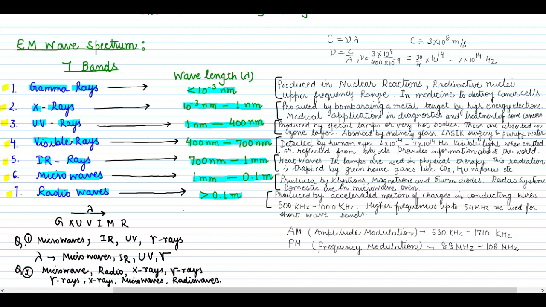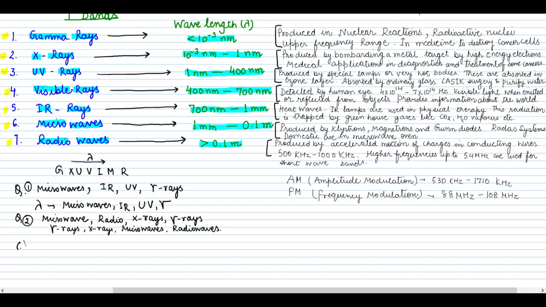And there are also a few questions like that where you are given the wavelength range. One more question we will do. Here a table is given and there are 4 rows in this. The first says from 1 nanometer to 700 nanometer. The next is 400 nanometer to 1 nanometer. And next is 1 nanometer to 10 to the power minus 3 nanometer. And the last one is less than 10 to the power minus 3 nanometer. So these are the 4 things given to us in a tabulated form.